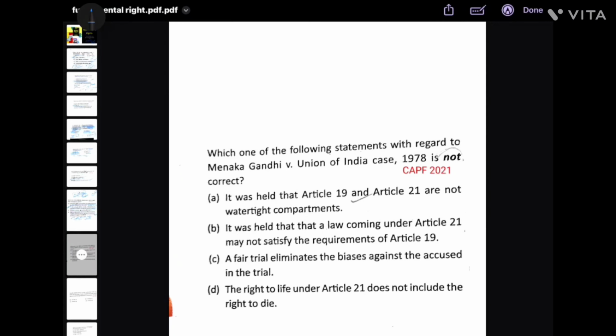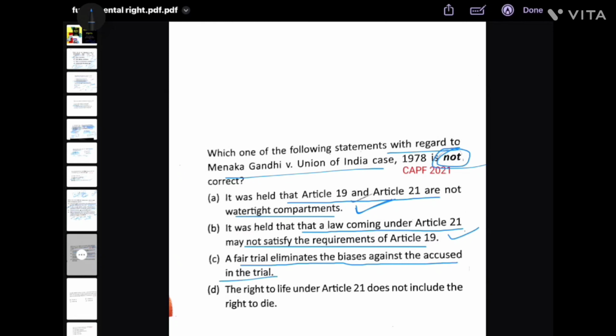Which one of the following statements with regard to Menka Gandhi versus Union of India case is not correct? It was held that Article 19 and Article 21 are not watertight compartments. Yes, we have discussed it. It was held that a law coming under Article 21 may not satisfy the requirements of Article 19. This is also right. A fair trial eliminates the biases against accused in the trial.